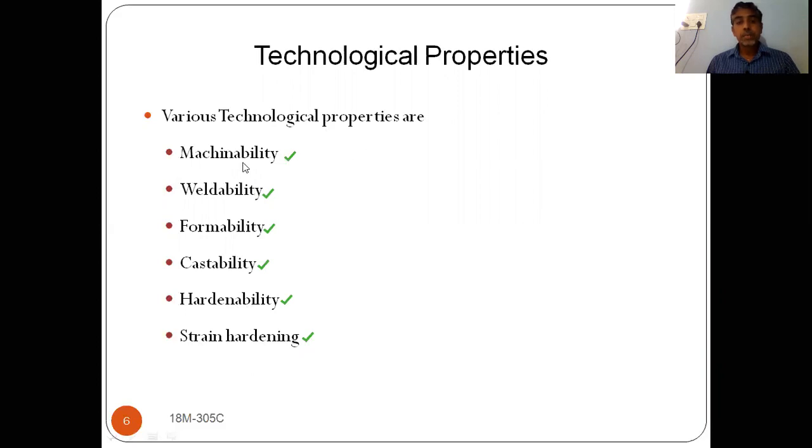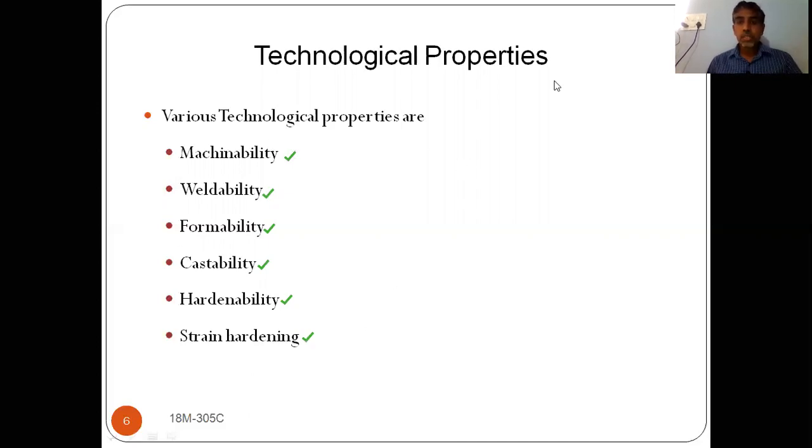So machinability, weldability, formability, castability, hardenability, strain hardening: whatever technological property you take, it is related to manufacturing process, because we are using these properties for choosing a material for a particular manufacturing process or a manufacturing operation.